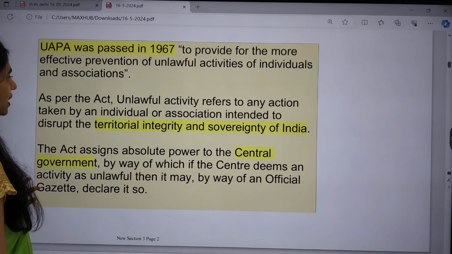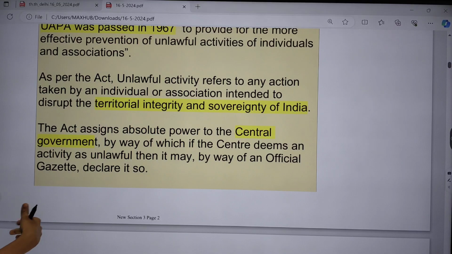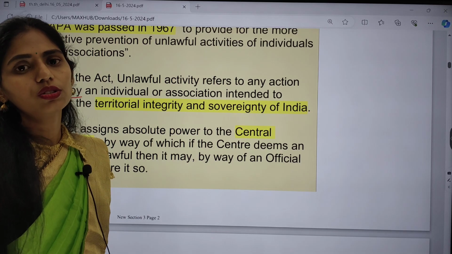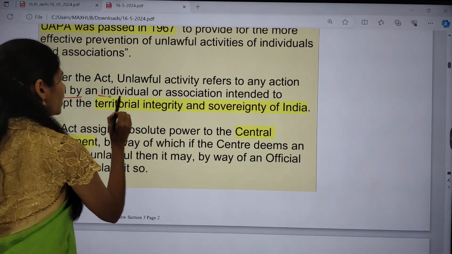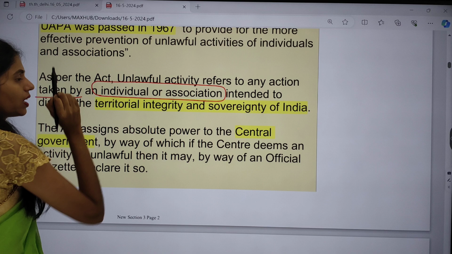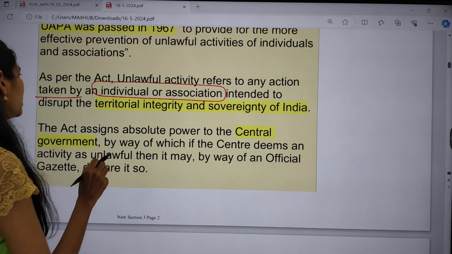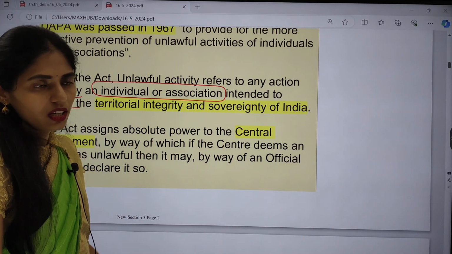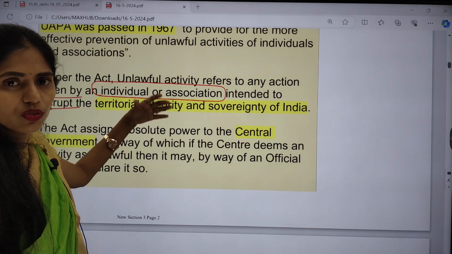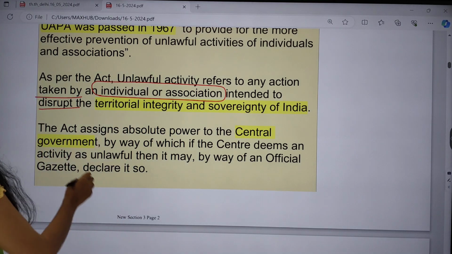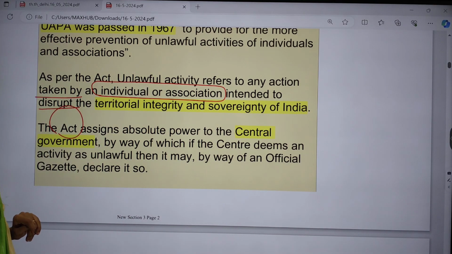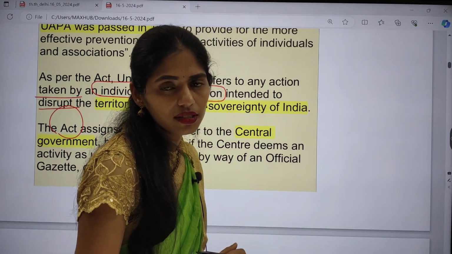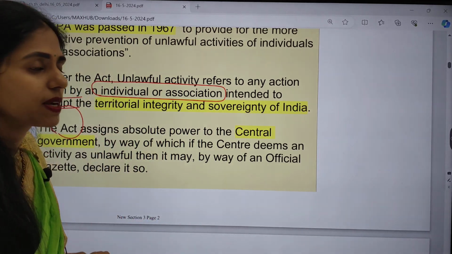As per this act, what is the meaning of unlawful activity? It refers to any action taken by not only an individual but any association. It is very important: any individual or any association intended to disrupt the territorial integrity or sovereignty of a country. These are the activities we call unlawful activity. And this act also assigns absolute power to the central government to decide which activity is unlawful. So the power is with the central government.